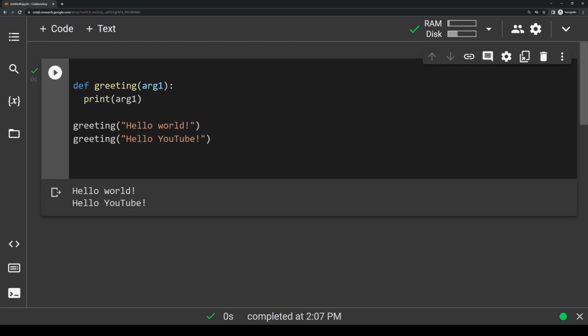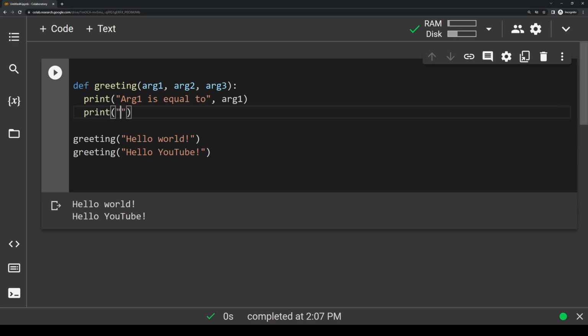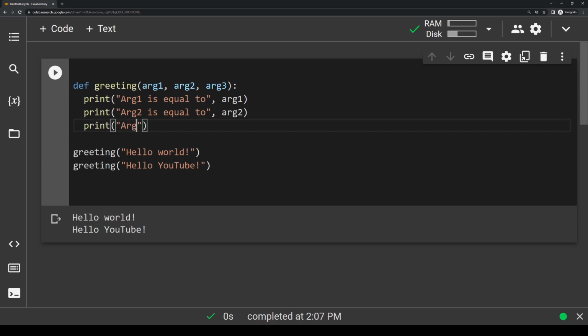If we have multiple arguments, the order of the arguments is extremely important. So let's say in our greeting function, we now have 3 arguments. Let's have arg1, arg2, and arg3. And inside of this print statement, I'm going to change it a little bit here. I'm going to write arg1 is equal to, and I'll tell you what this means in just a second, how I'm doing this little print statement here. I'll write arg2 is equal to arg2, and then we're going to print arg3 is equal to, arg3.